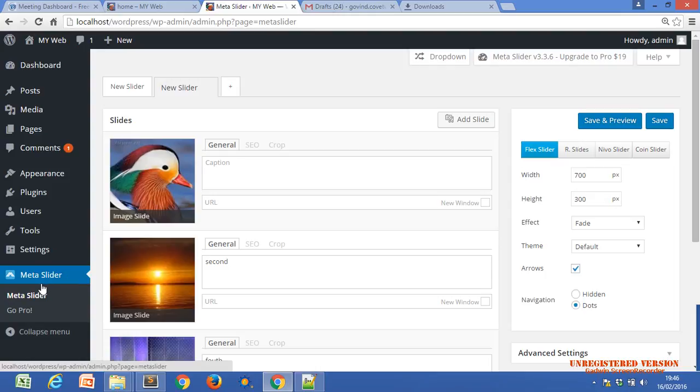But with Meta Slider, a plugin, or there are so many slider plugins, not only Meta Slider. This is just an example of a slider plugin. There are so many different slider plugins, and you can use any one of them. So we have installed a plugin for the slider, and that's why we can create a slider.